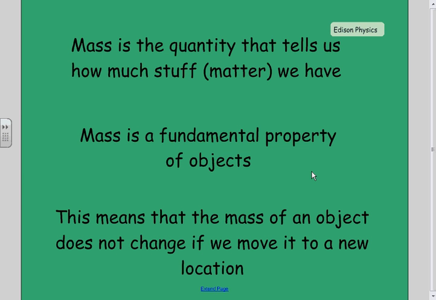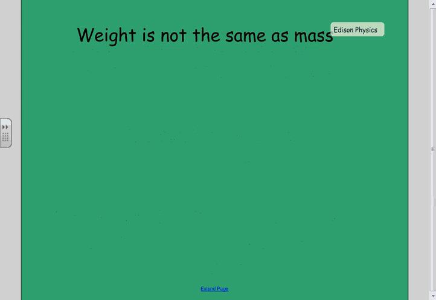So if I say I have a kilogram of feathers in the classroom, and I take that same pile of feathers and I go to the top of Mount Everest, I'm still going to have a kilogram of feathers. It's the same amount of feathers, it's the same amount of matter. Mass does not change if we move to a new location. Weight is different. Weight is not the same as mass. Okay, they're related to each other, and I guess we're going to have to figure out how, but they're not the same.